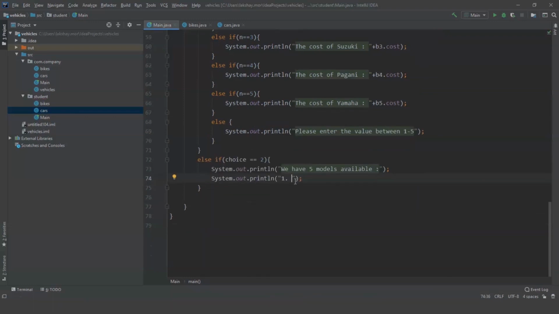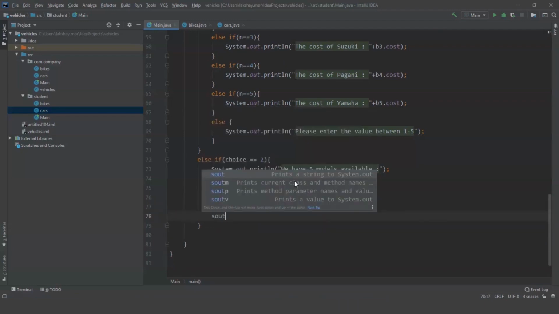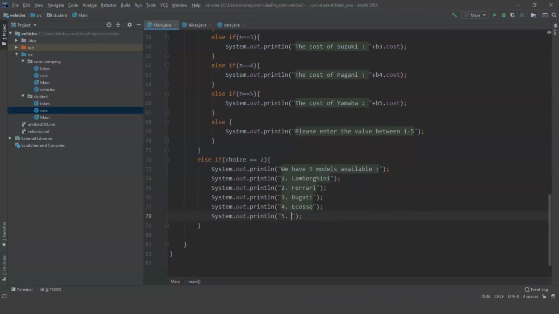The same names that I gave to variables, I'm going to give here. Second one Ferrari, third Bugatti, fourth Ecos, and the last one Porsche.